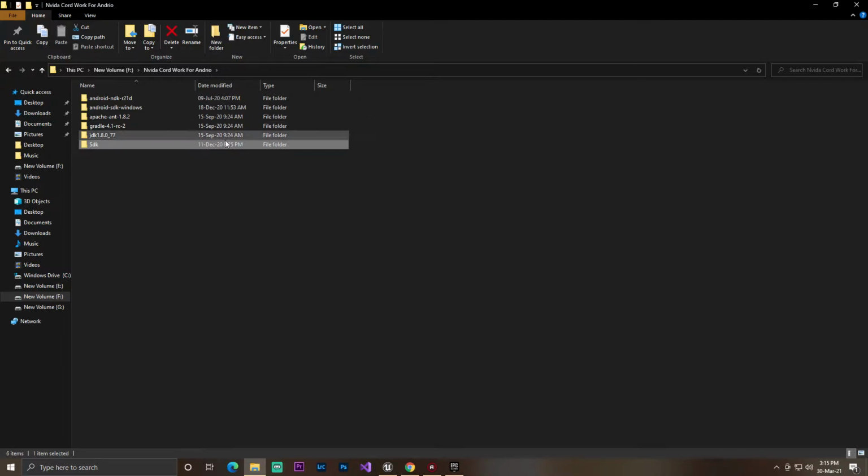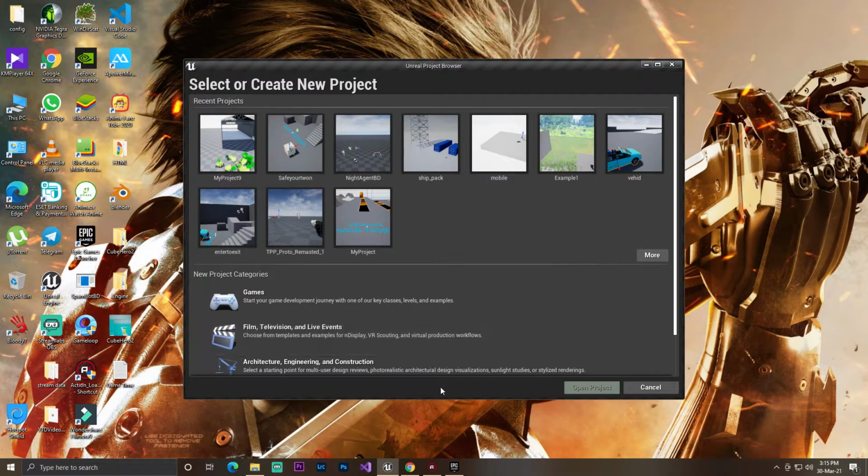If you also have the external SDK, you can download it. Make sure you need this R20D, Android SDK Windows, and the JDK. You must need these three files. If you don't have them, you can download from my description link below. I will give you the link, and all the links are on Google Drive, so you can download faster.